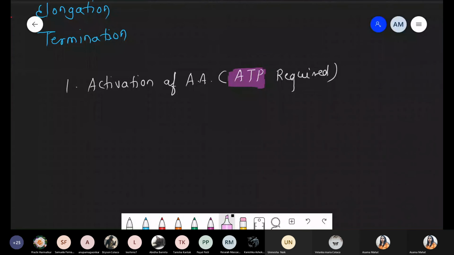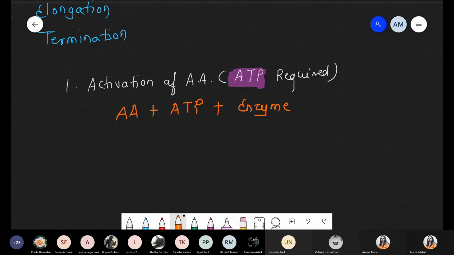Now, first of all, we are taking some reaction to see how the amino acid gets activated by using the ATP. Simply, what happened? There is a presence of amino acid. Amino acid के साथ ATP is also required, and now there is a requirement of one enzyme.